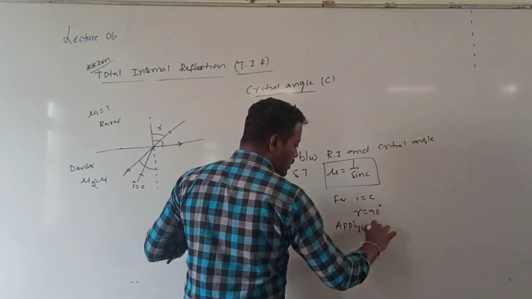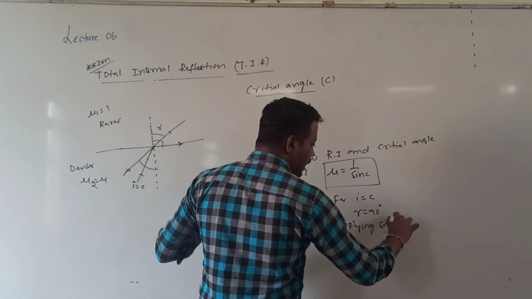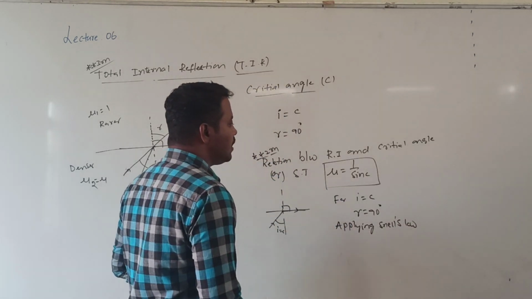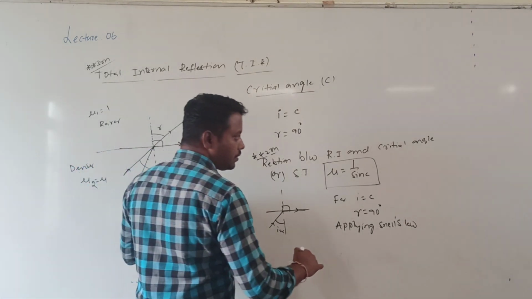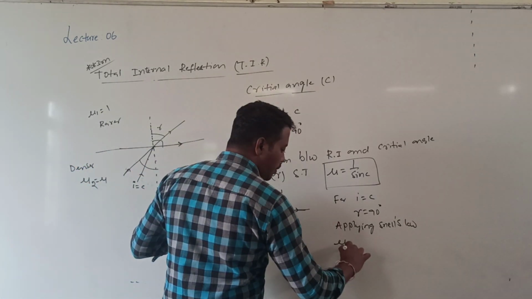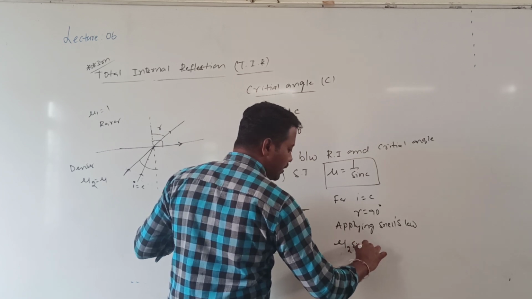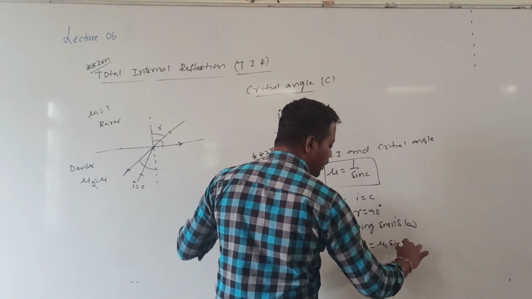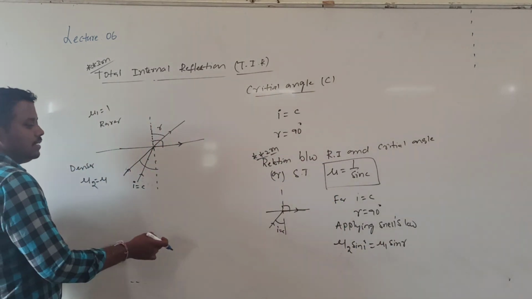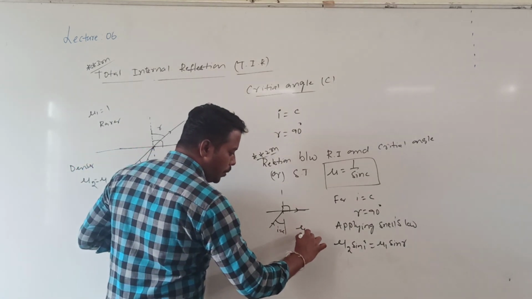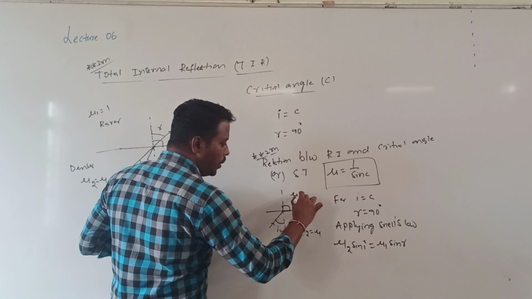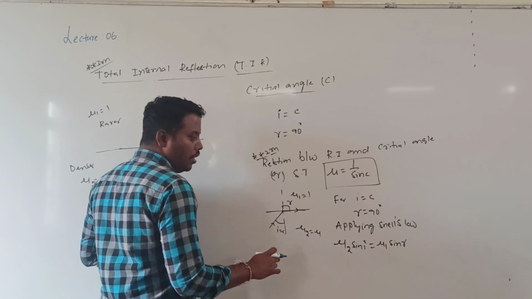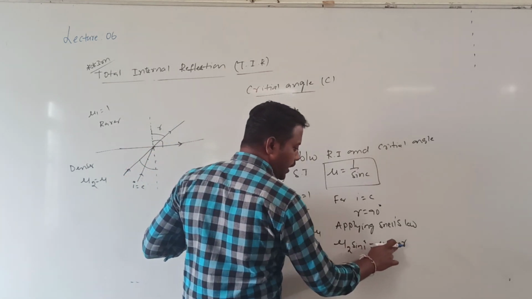Applying which law? Snell's law. Light is traveling from denser medium to rarer medium. According to Snell's law, what can I write? mu2 into sin i is equal to mu1 into sin r. This is my denser medium. mu2 is equal to mu and mu1 is equal to 1. The angle of incidence is i, the angle of refraction is r.